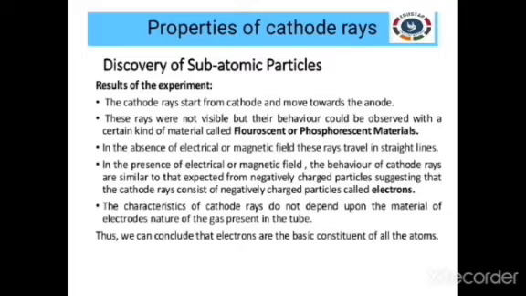Now let me say something about the properties of these cathode rays. They travel in a straight line and create a scintillation when placed on a fluorescent or phosphorus coated screen. See the third point: in the absence of an electric or magnetic field, these rays travel in a straight line. As in thriller and horror movies, which are told in parts, similarly this story also continues in parts. So part 1 is over. I'm going to start part 2, moving on from the third point to the next story.